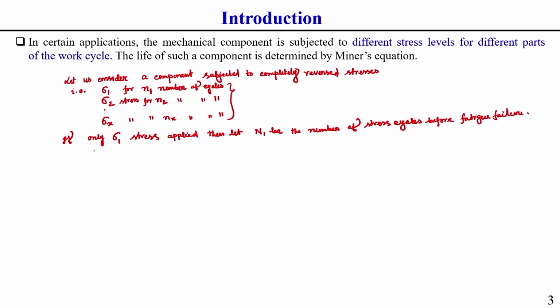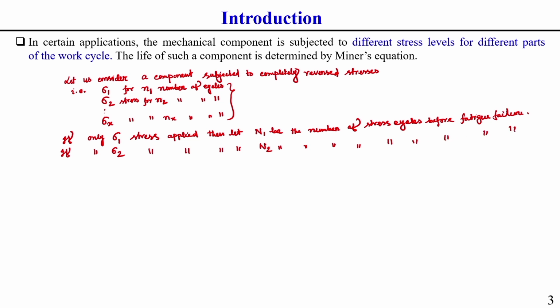You should keep this in mind. That means it is its overall fatigue life if only sigma 1 stress is acting. Now, if only sigma 2 stress is applied on this component, then let capital N2 be the number of stress cycles before fatigue failure.